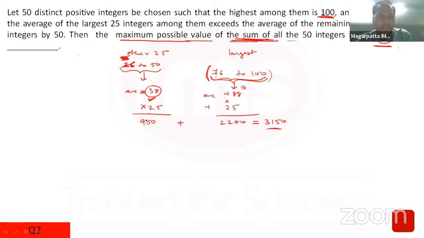This is 950. If anyone is confused over here, this is 950. 38 into 25 is 950 plus 2200, and therefore the answer is 3150. Okay, Ira, is that clear? Anshika, I hope this answers your query. And again, if every number reduces by 50, the average also reduces by 50. So we get the other set of numbers which have an average of 38, and we calculate the total. So this was a clear type A question. Okay, next.